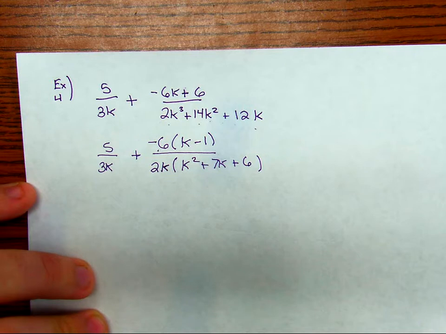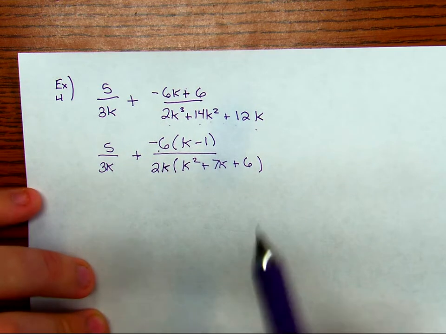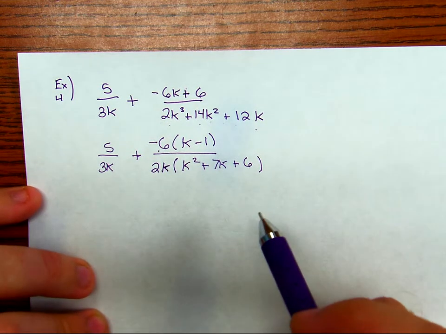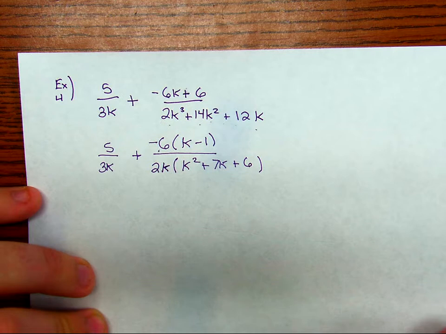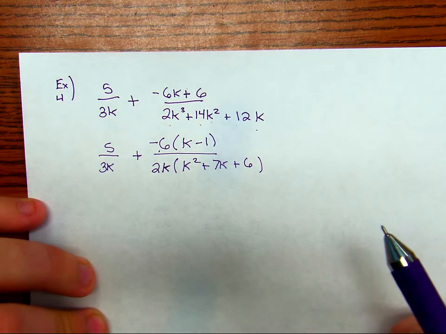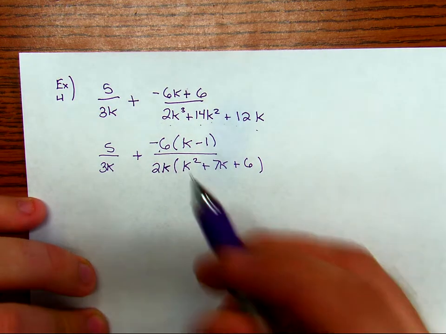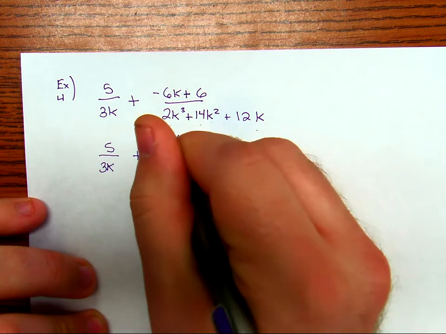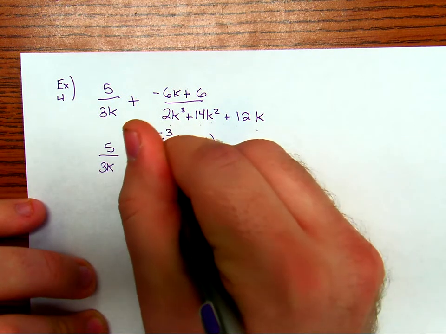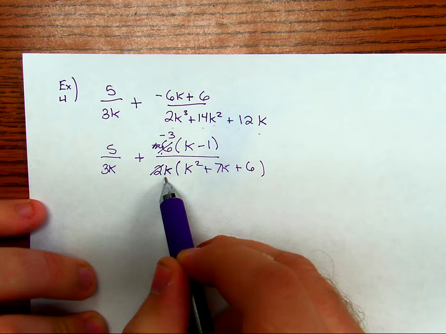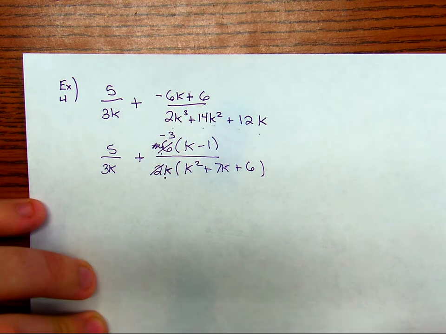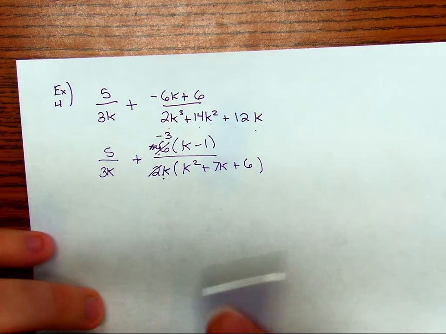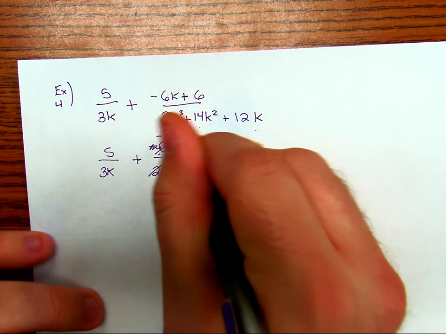The only reason why we chose to factor this step is because we wanted things to cancel. If there's nothing that's going to cancel, there's no point in factoring the denominator right away. So here we've got negative 6 divided by 2, which is going to be a negative 3. And this k isn't going to cancel with anything, so we'll just leave it. And for simplicity's sake, I'm going to distribute that back in.